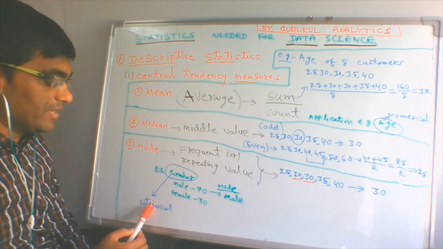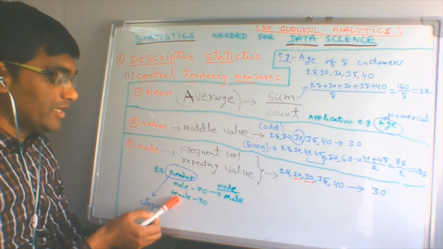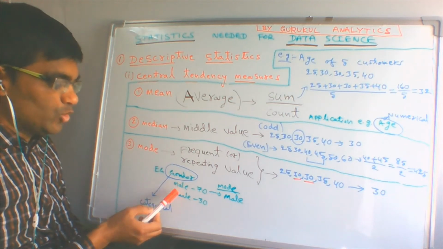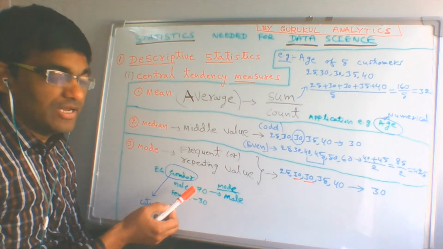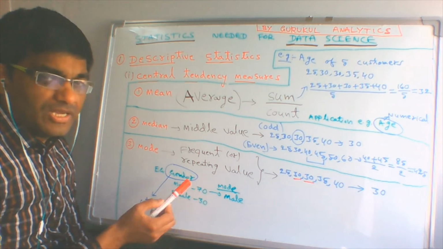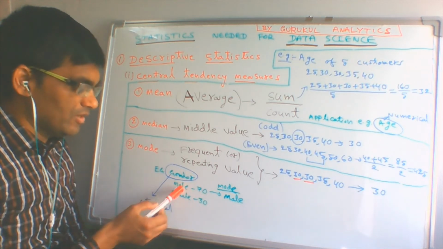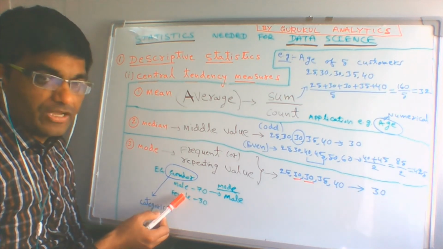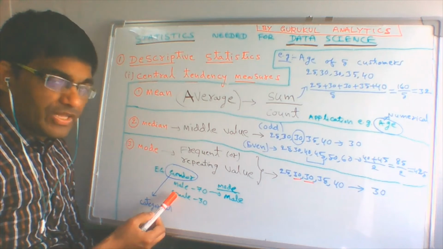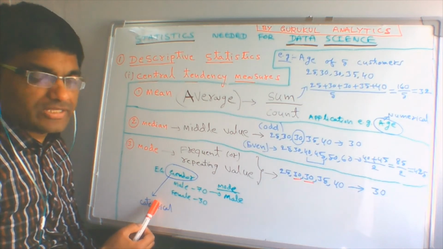Why is it categorical? Because it can take only two values, male or female. For example, income like low, medium, high is also a categorical variable. If there are limited values like this, two values or three values, then it is called a categorical variable.